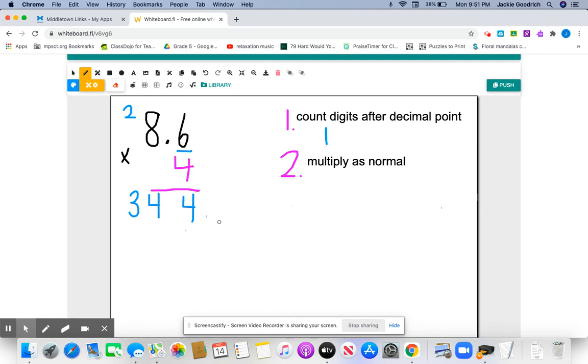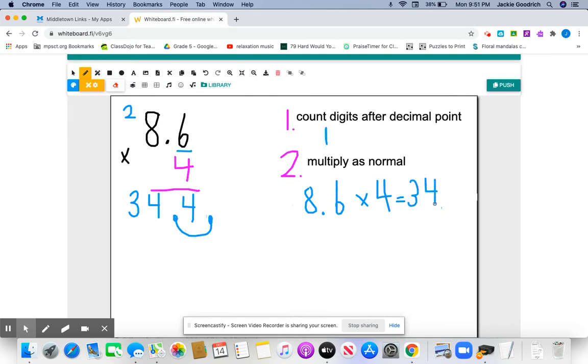And there's always an imaginary decimal point at the end of every whole number. And so what we do is we take that imaginary decimal point, and since there's one digit after the decimal in this number right here, I move it one time to the left, and so that's my answer. I have 8.6 times 4 is 34.4.